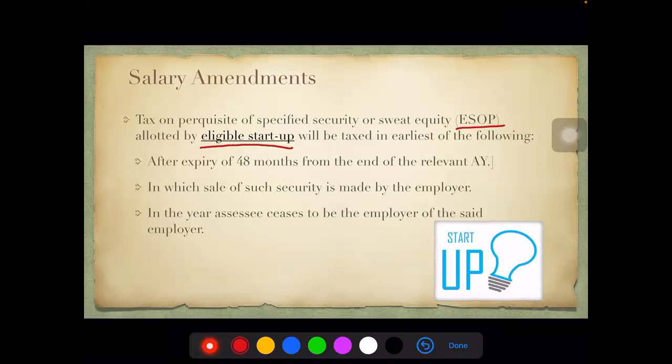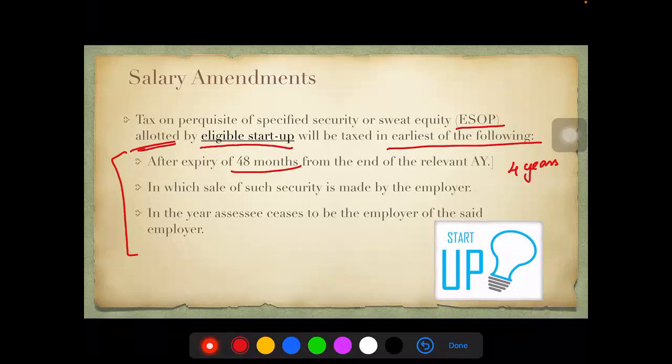Normally, if ESOPs are given to the employees by any company, it is taxed at the exercise of the option. But here, they say it would be taxed in the earliest of the following. We check in 3 categories. First one is after expiry of 48 months, that is 4 years. So after 4 years from the end of the relevant assessment year, which year? The year in which it was allotted. So from the year of allotment, they say take up 4 years. After 4 years expiry, then the ESOP will be taxed.